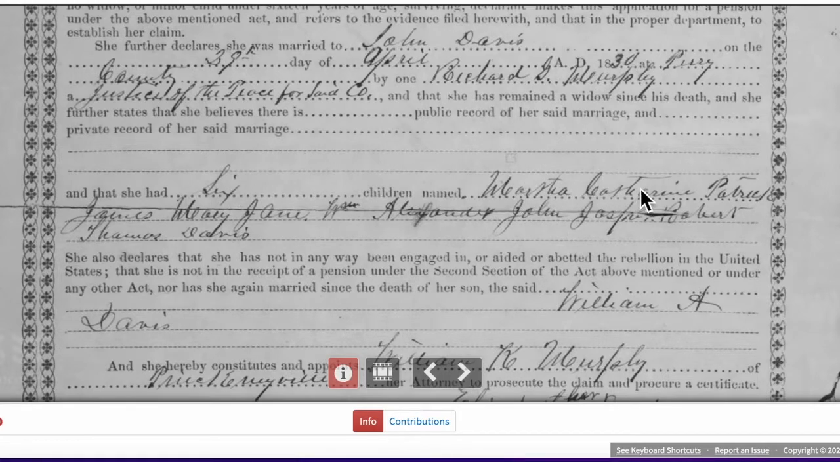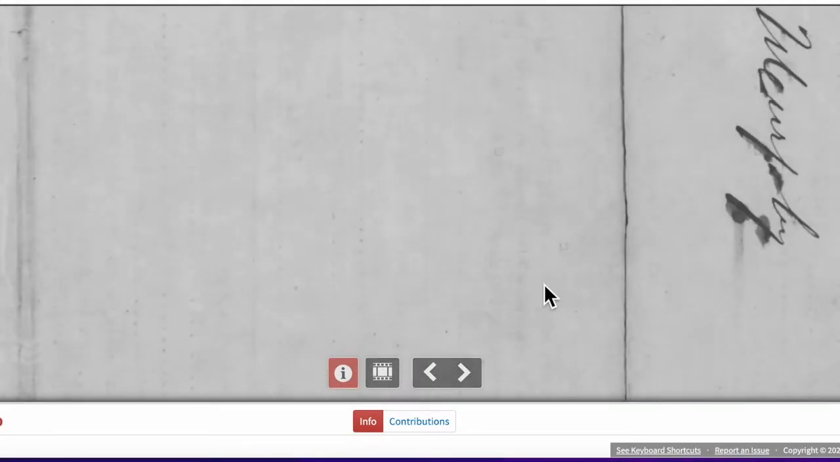There was Martha Catherine, Patrick James, Mary Jane, William Alexander, John Joseph, Robert, and Thomas Davis. Okay, so super important. All these pieces of information point to the same guy, the one I was looking for. I know this is him. And like I said, I put this under the category of bad, but it's probably more sad. But I'm going to continue to go through. It's only 4 pages of information.